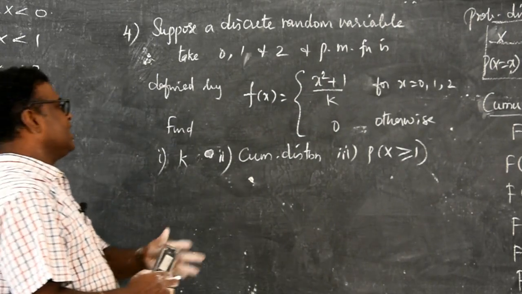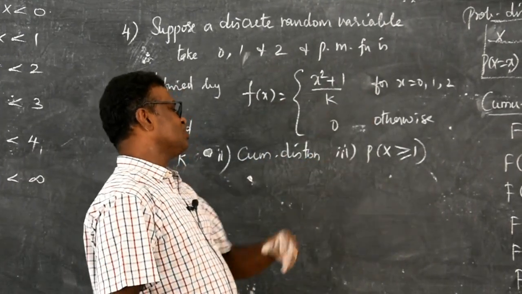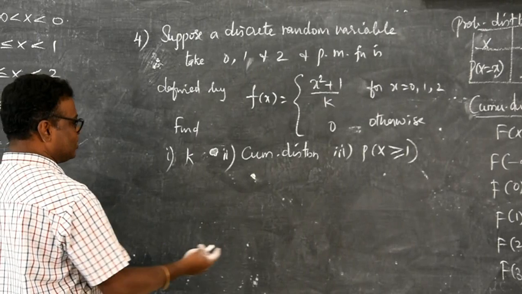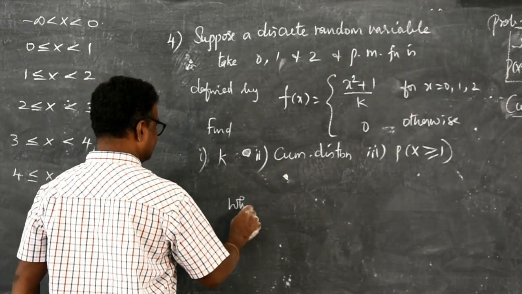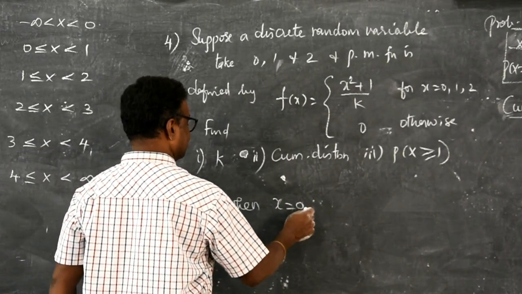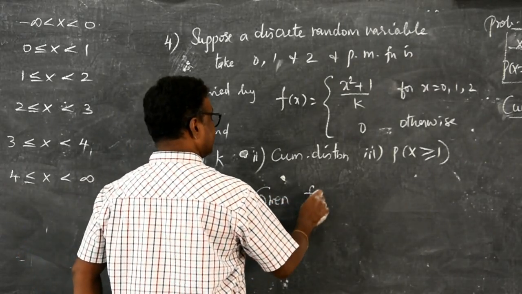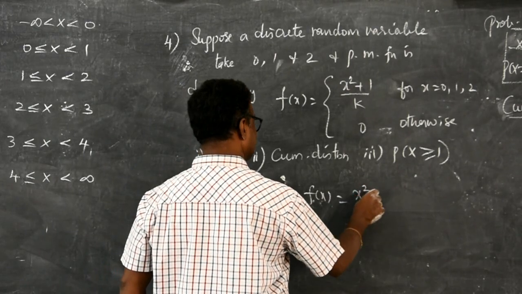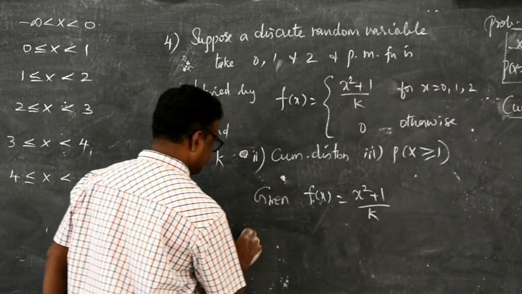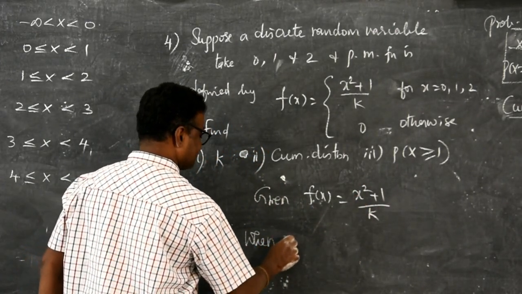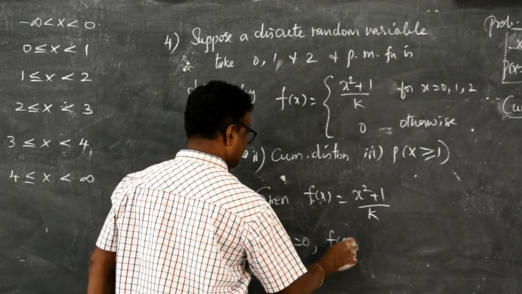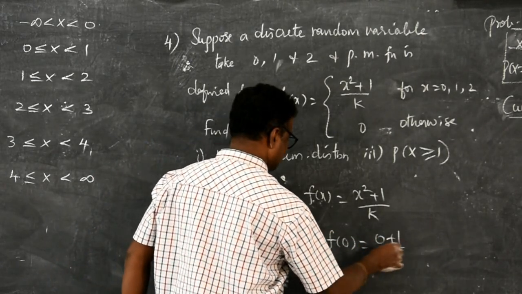It's very simple. I have to substitute the values as 0, 1, 2. That's all. The random variables are 0, 1, 2. Therefore, first you write given f of x equal to x square plus 1 by k. When x equal to 0, f of 0 means 0 plus 1 by k.